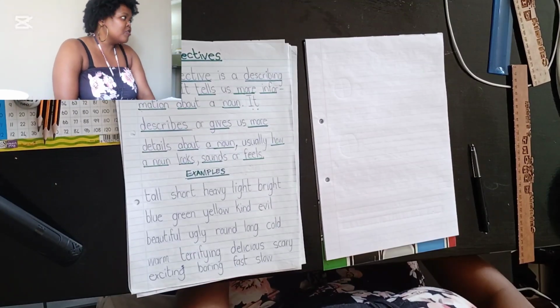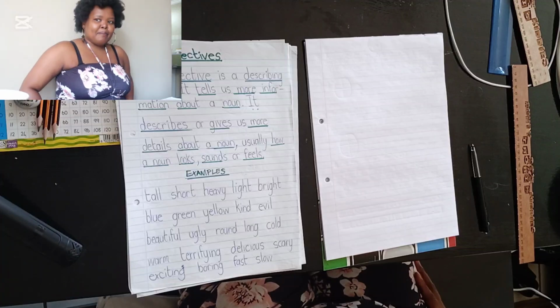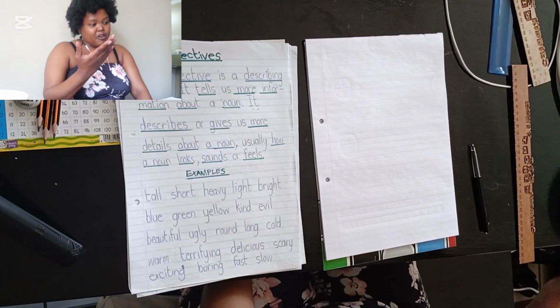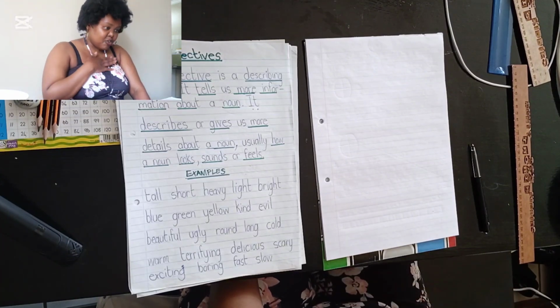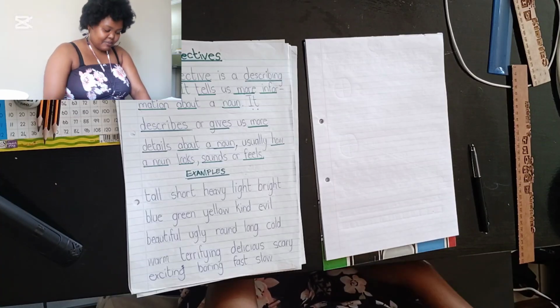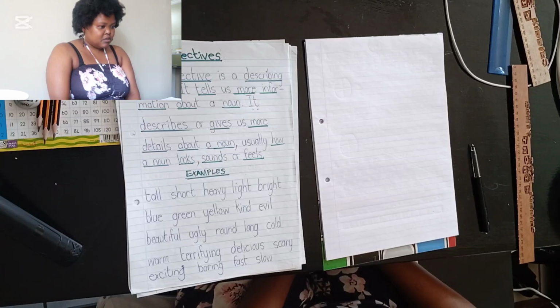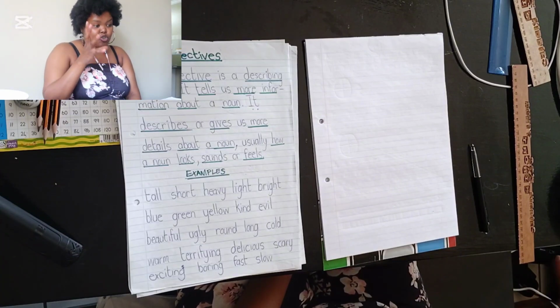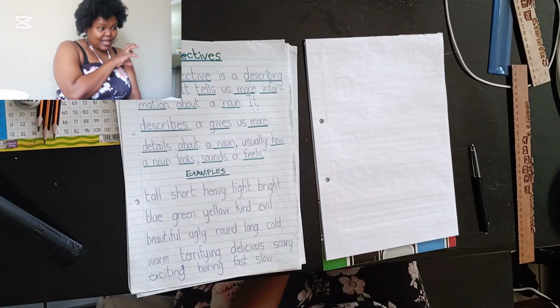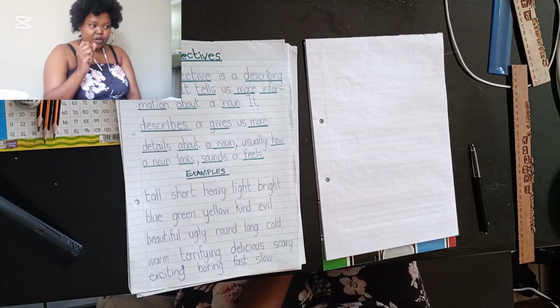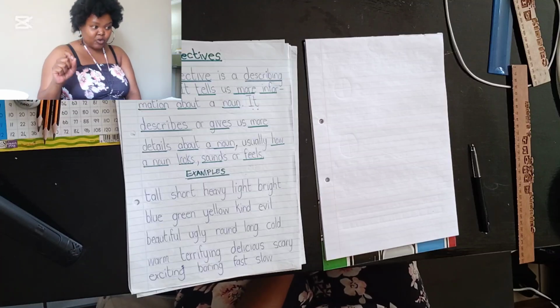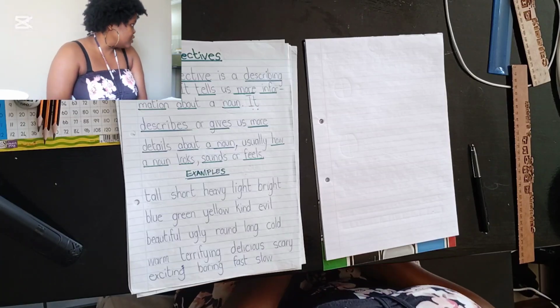A noun, let me give you a noun. Mahlatsi can, give me the verb for Mahlatsi. I'm giving you the noun. Mahlatsi, tell me something that Mahlatsi can do. Mahlatsi can write. So you understand that Mahlatsi is the noun in that sentence. Write is the verb. Write is what the noun is doing. Mahlatsi is writing. Make sense? Yes. Okay. Then we give you another noun.